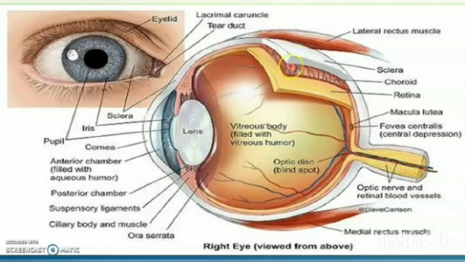Next layer is the choroid, situated in between the sclera and retina. As you can see, it is richly supplied with blood vessels that provide nutrition. So the eye gets nutrition from this layer, the choroid.